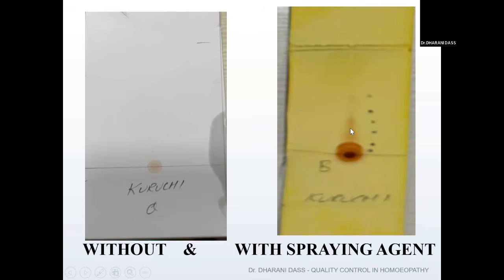So this is one spot and this other spot, and this here, one more here, and here we have one more spot. And this is a solvent front. So we have to mark, after spraying the spraying agent, we need to measure the distance traveled by the solute and then the distance traveled by the solvent.